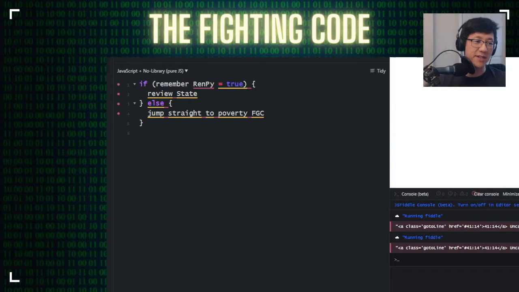And all that I'm trying to say, and this is not actual code, this is pseudocode, so this is why you see all these error messages popping up. But it's if I'm able to remember RenPy. And RenPy, let me put a link here, it's free software.